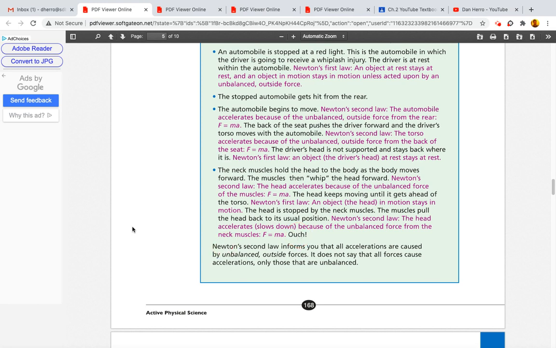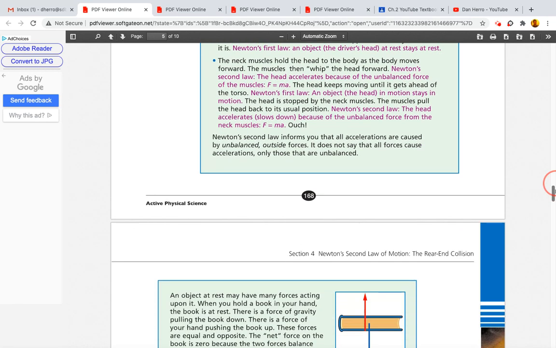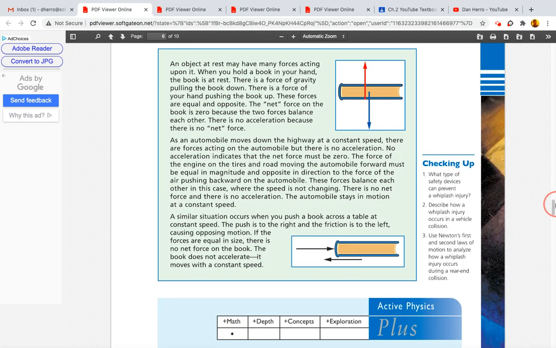Ouch. Newton's second law informs you that all accelerations are caused by unbalanced outside forces. It does not say that all forces cause accelerations, only those that are unbalanced. An object at rest may have many forces acting upon it. When you hold a book in your hand, the book is at rest. There is a force of gravity pulling the book down. There's a force of your hand pushing the book up. These forces are equal and opposite. The net force on the book is zero because the two forces balance each other. There is no acceleration because there is no net force.